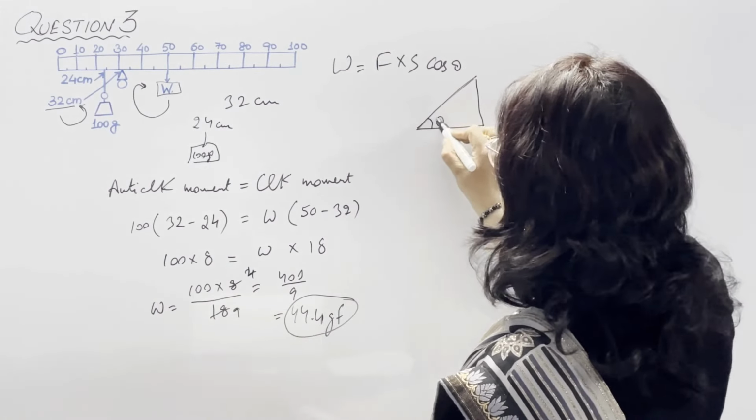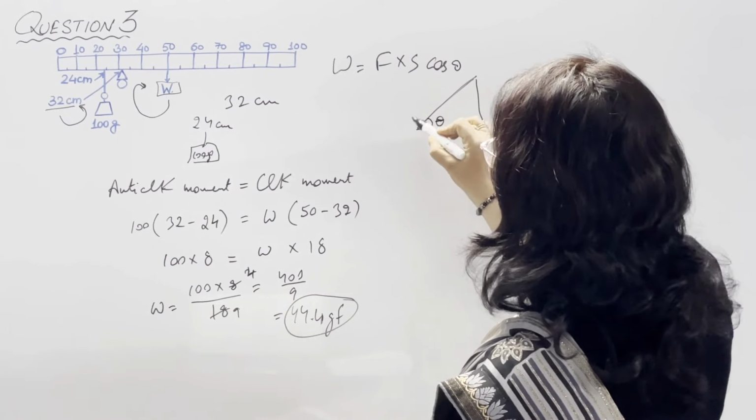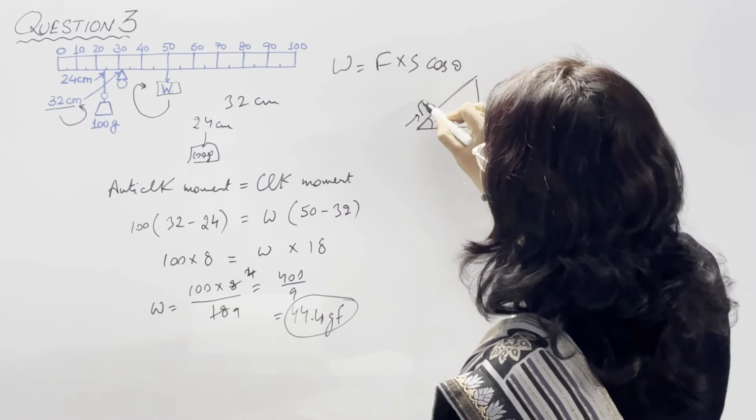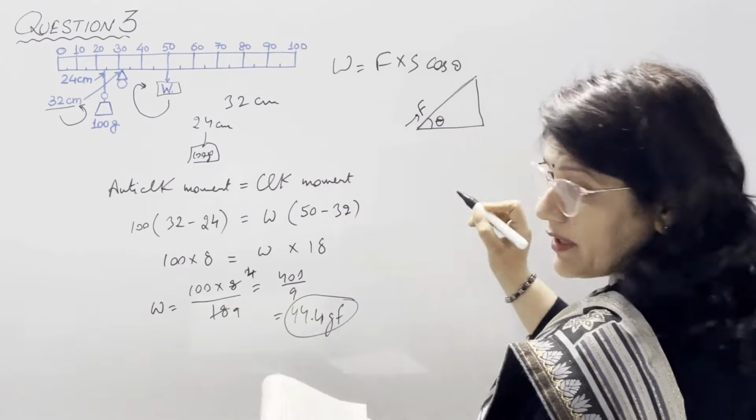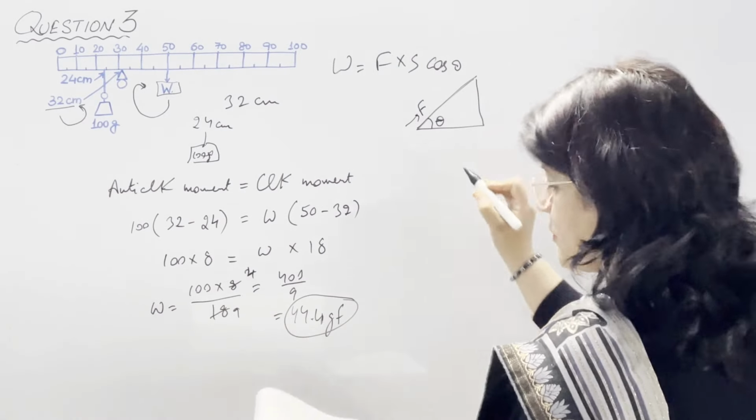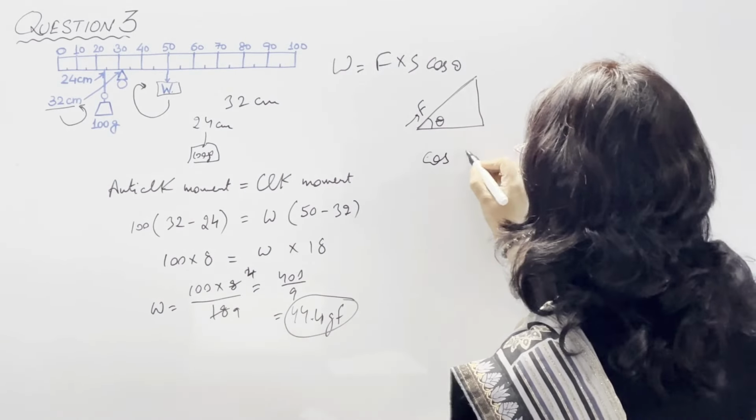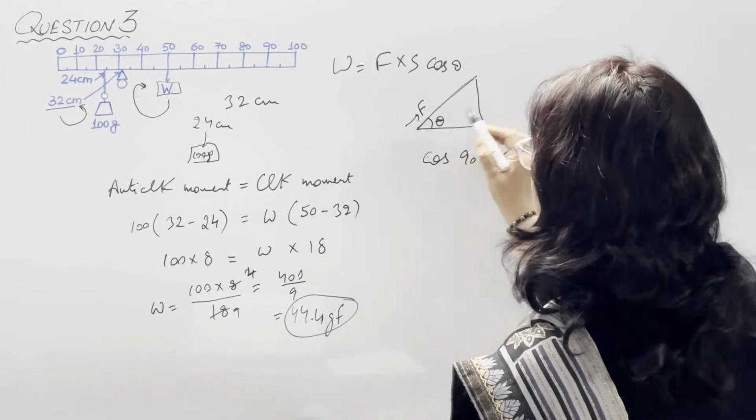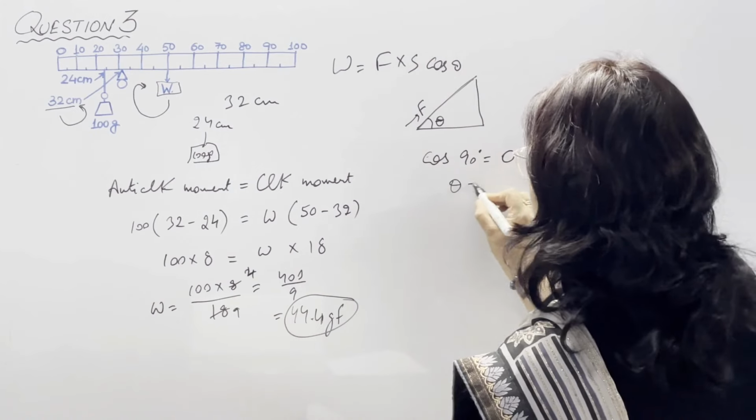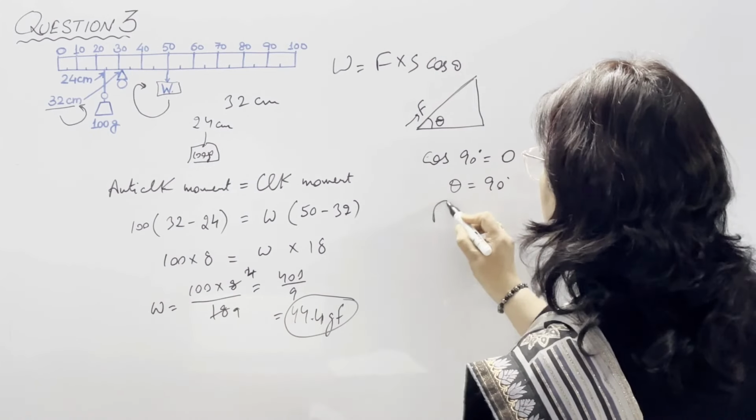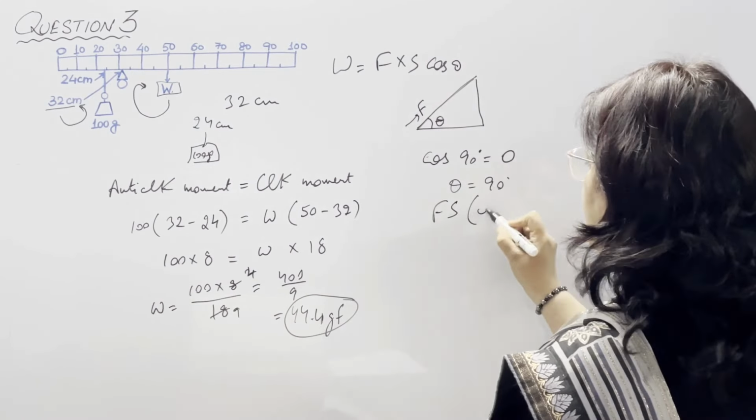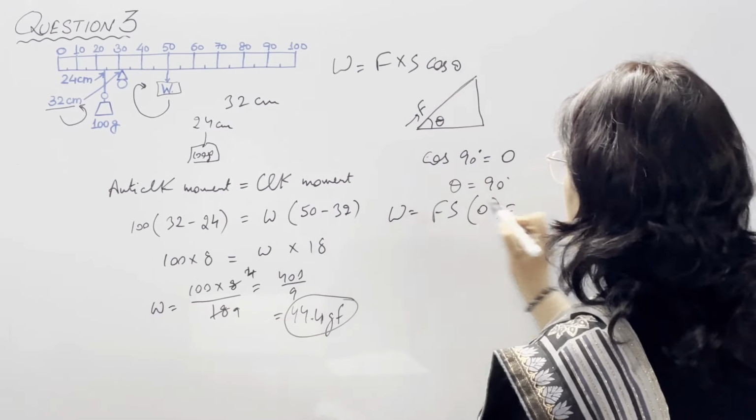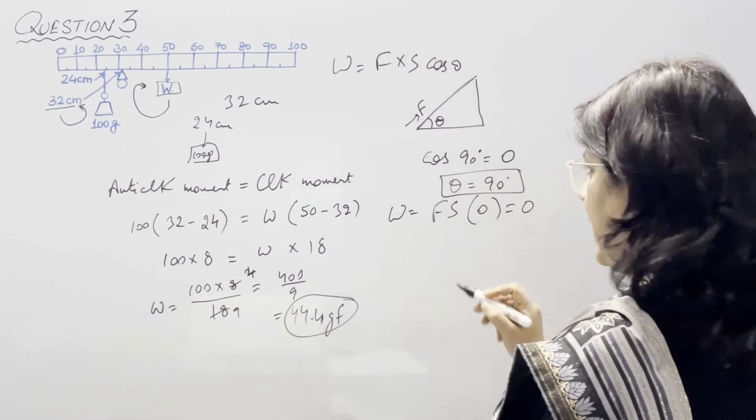In this diagram, this is theta and this is the direction of force. What they are asking in the first part is when the work done is 0. Cos 90 value is 0, so the angle should be 90 degree. When theta is equal to 90 degree, Fs cos 90 means 0. So work done is equal to 0 when theta is equal to 90 degree.